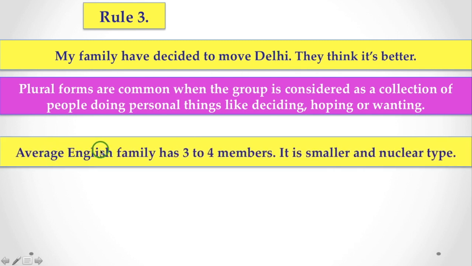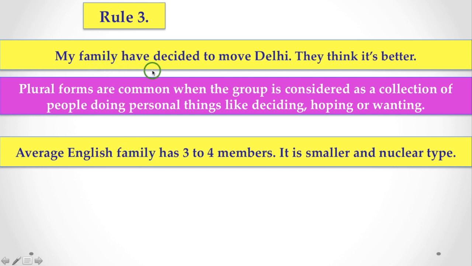Next, the average English family has 3 to 4 members. It's smaller and nuclear type. Here, English family or British family, whatever you say, family is considered not as a collection of people, but as a whole unit. So this is the difference.